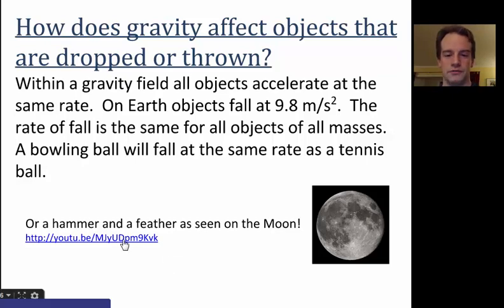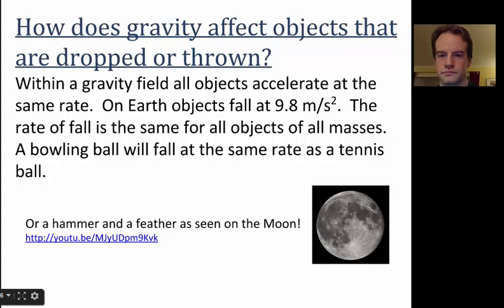Let's take a look at an example. Well, in my left hand I have a feather. In my right hand, a hammer. And I guess one of the reasons we got here today was because of a gentleman named Galileo a long time ago who made a rather significant discovery about falling objects in gravity fields. And we thought, where would be a better place to confirm his findings than on the moon. And so we thought we'd try it here for you. The feather happens to be, appropriately, a falcon feather for our Falcon. And I'll drop the two of them here, and hopefully they'll hit the ground at the same time.